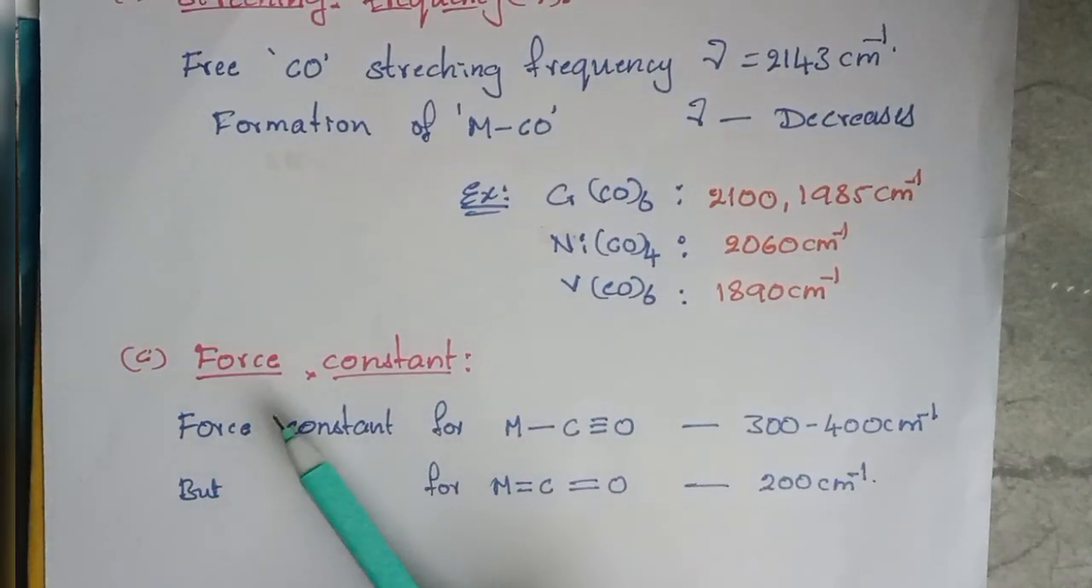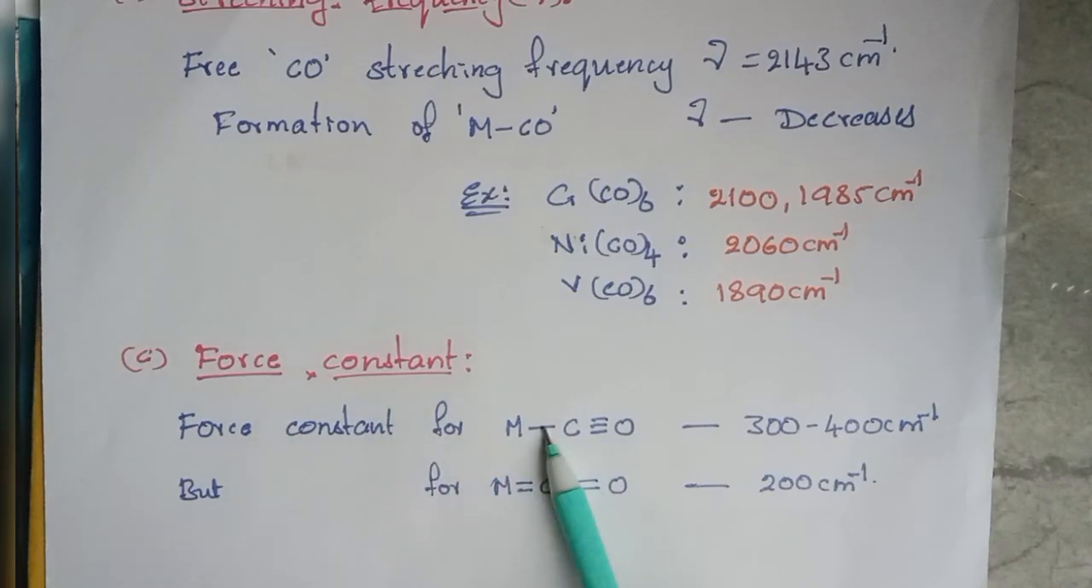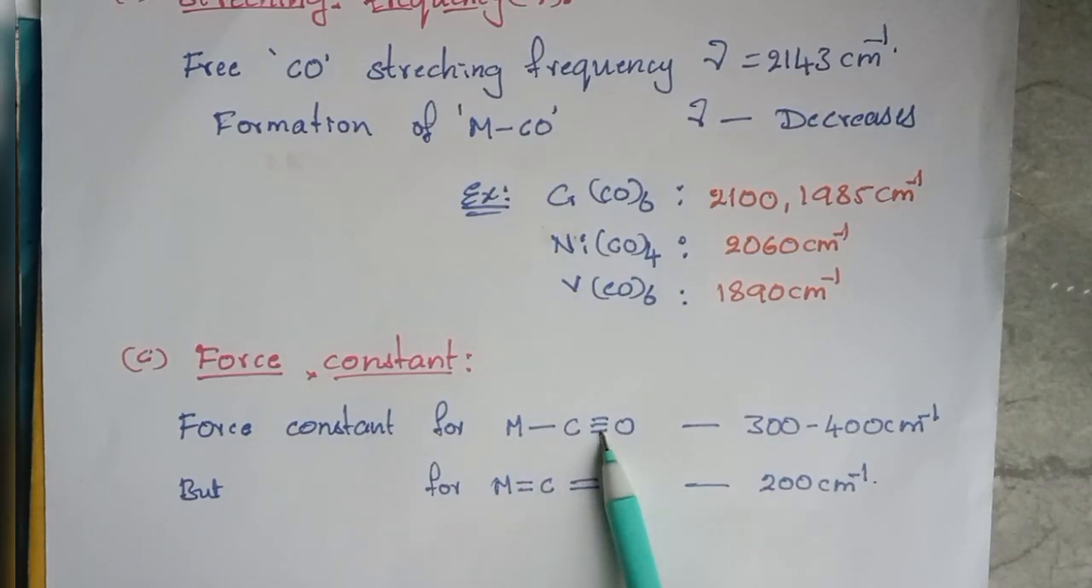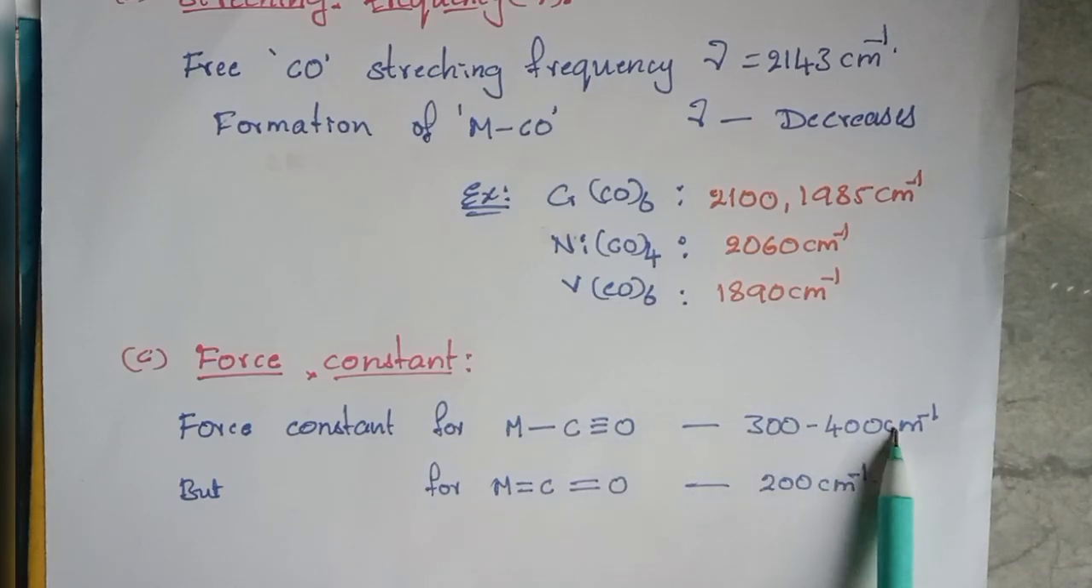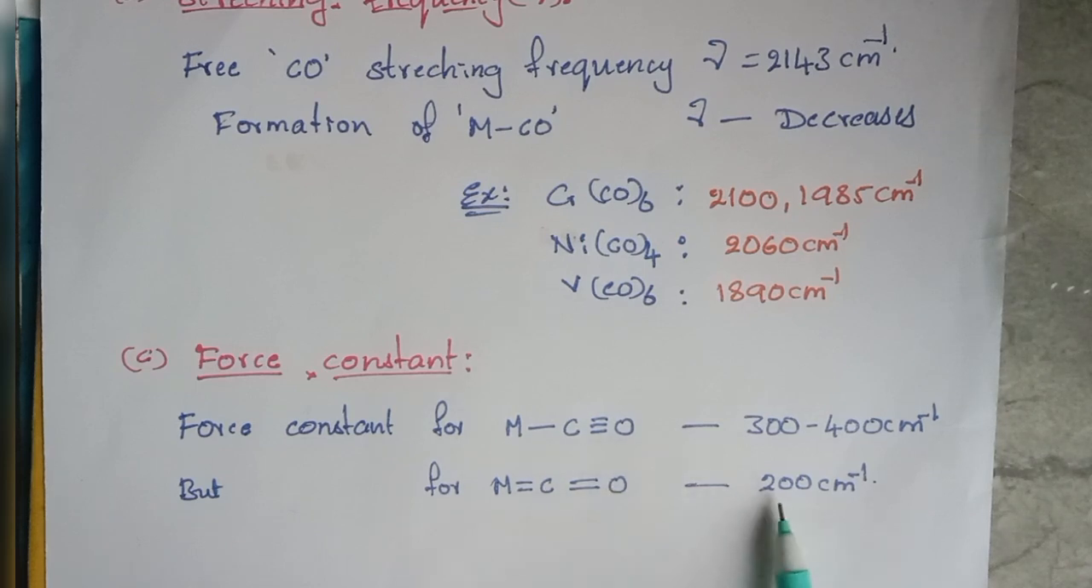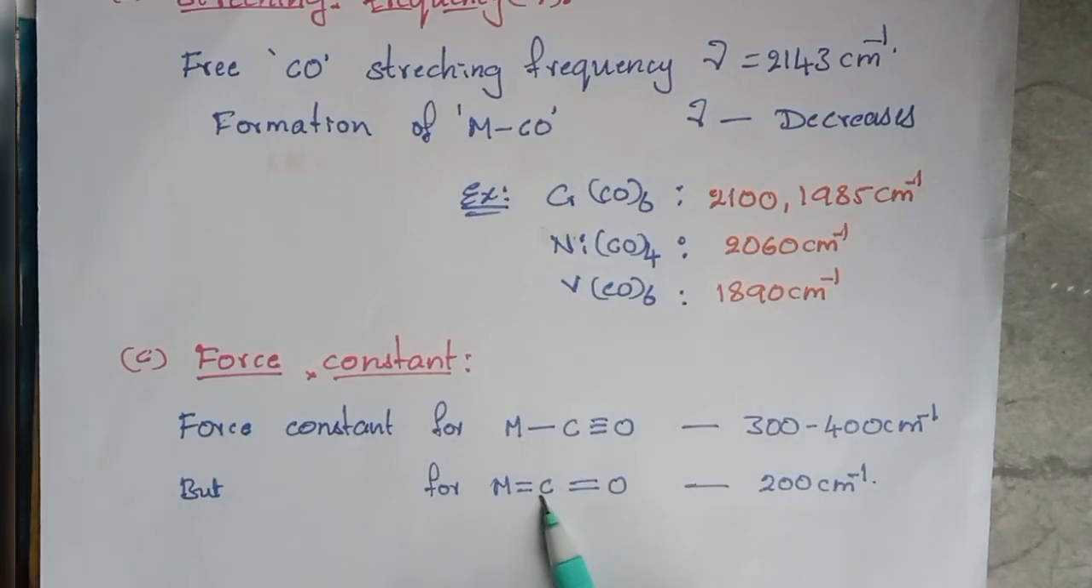And if you see the force constant, when it is with the sigma bond formation, the carbonyl with the triple bond has a force constant of 300 to 400. But when the pi bond formation is taking place, the force constant becomes 200. That means the force constant has decreased. That means the triple bond is converting to a double bond and making the pi bond with the metal to carbonyl.